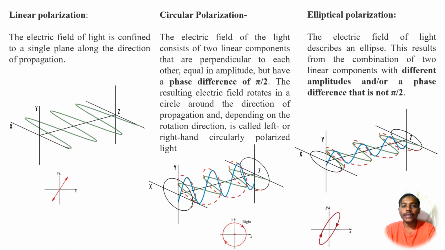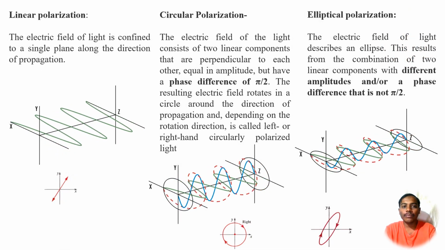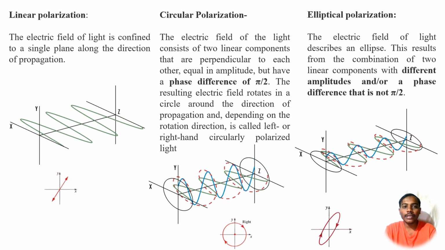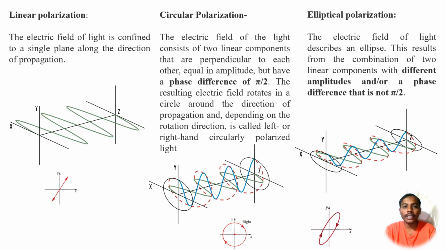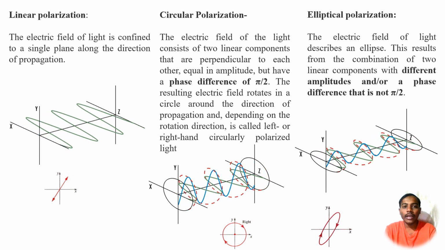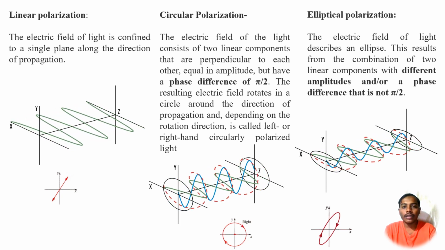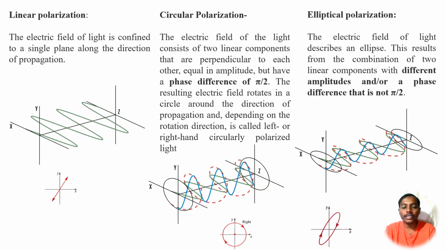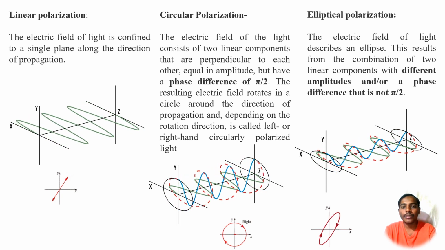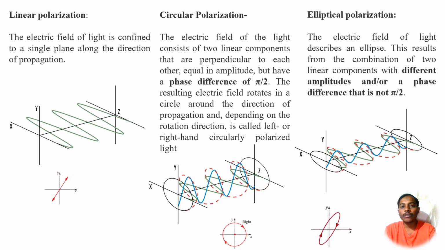Here we can see the three different types of polarization. At the beginning, we see linear polarization, where the electric field of light is confined to a single plane and vibrates along the direction of propagation. It means it vibrates only in a single plane, so we call it linear polarization.